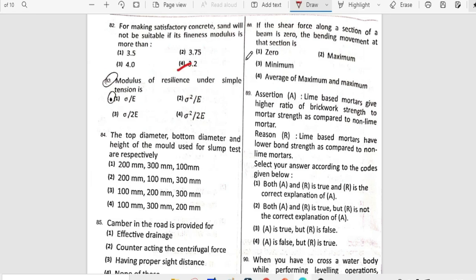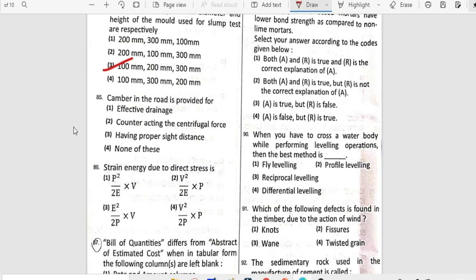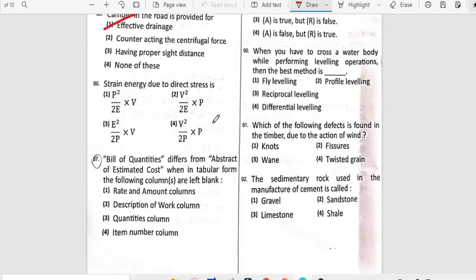Modulus of resilience under simple tension is 4. The top diameter, bottom and the height of the mold used for slump test is option 3. Camber in the road is provided for effective drainage. Strain energy due to direct stresses. So if you see the options, it is none. So it is sigma square by 2E into V.